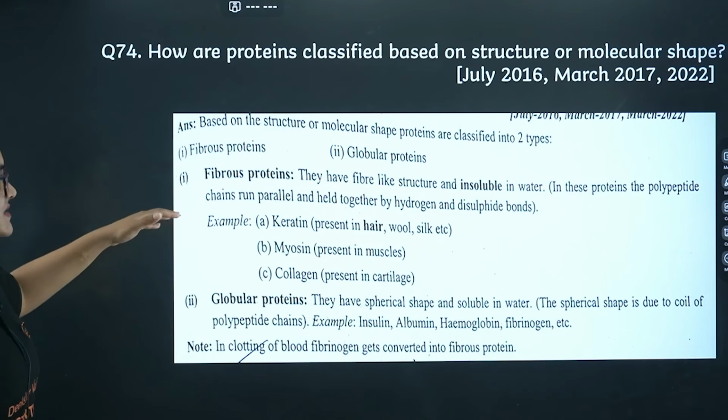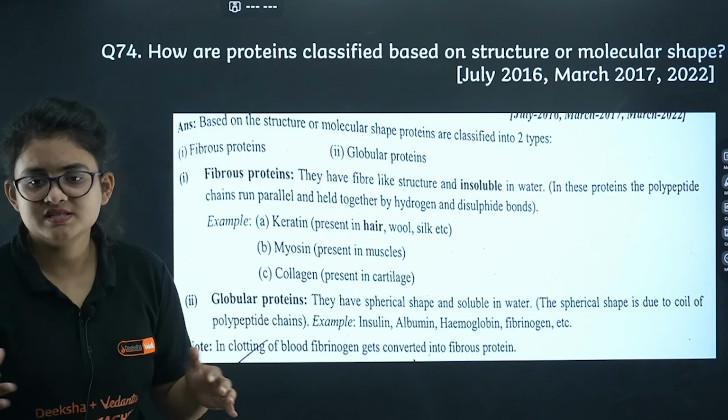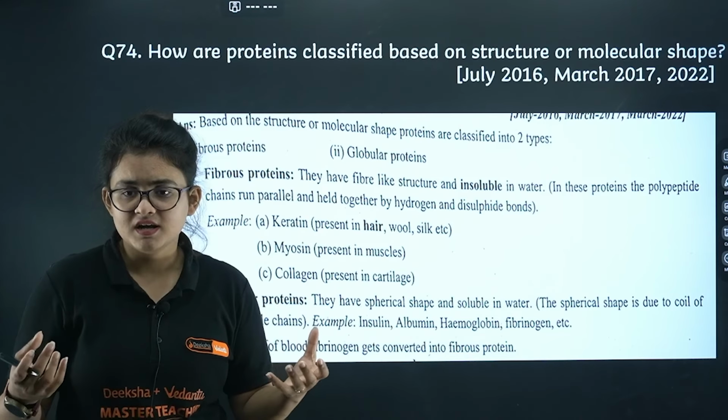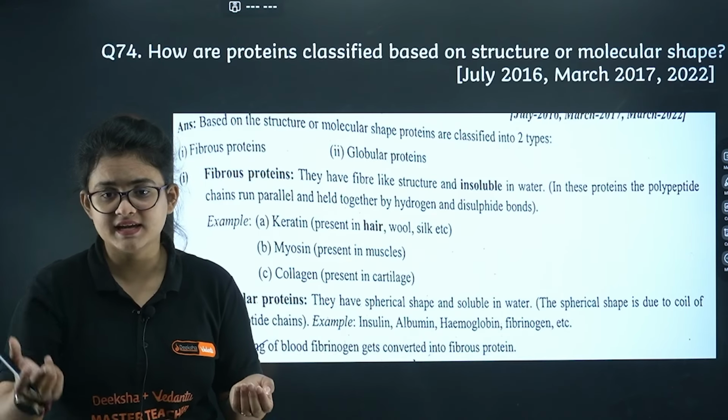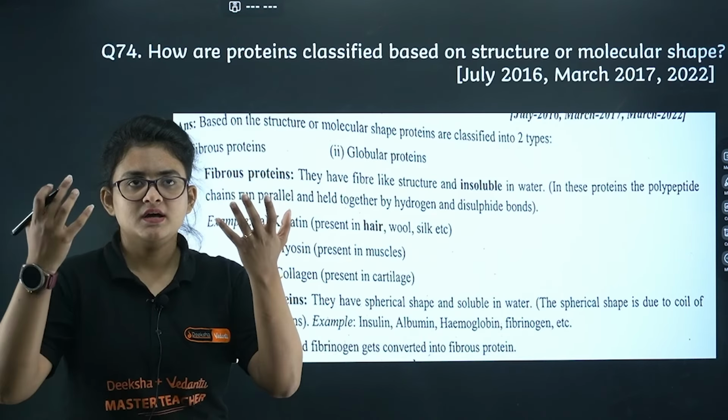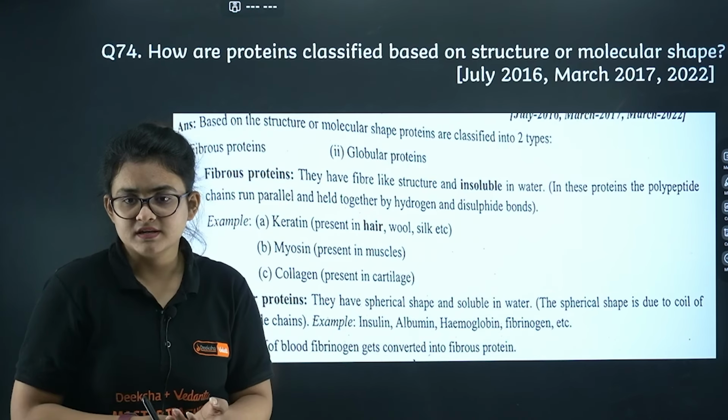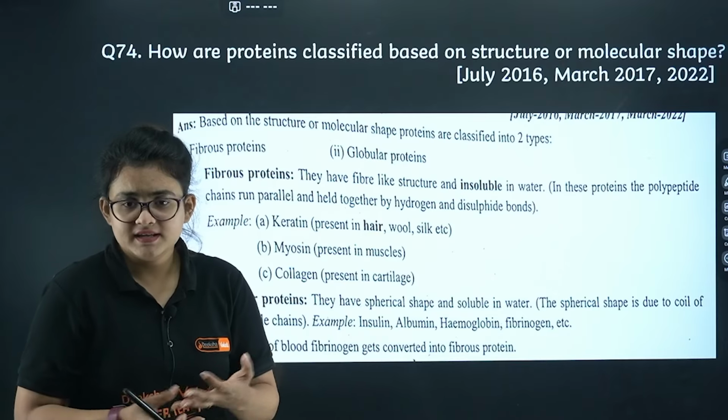So fibrous protein means it is a fiber-like structure, insoluble in water. You can take the example of our hair, that is a keratin protein, or collagen, or the muscle protein, that is myosin.